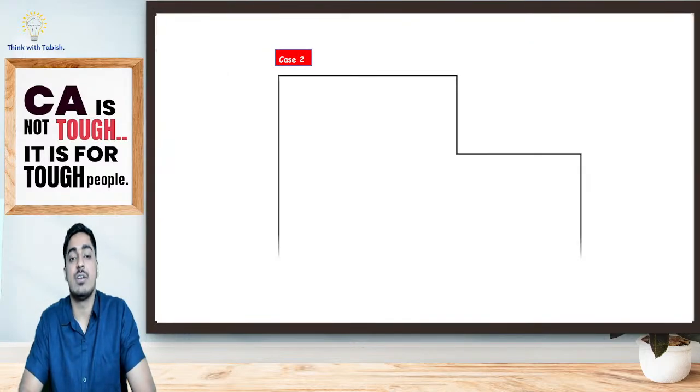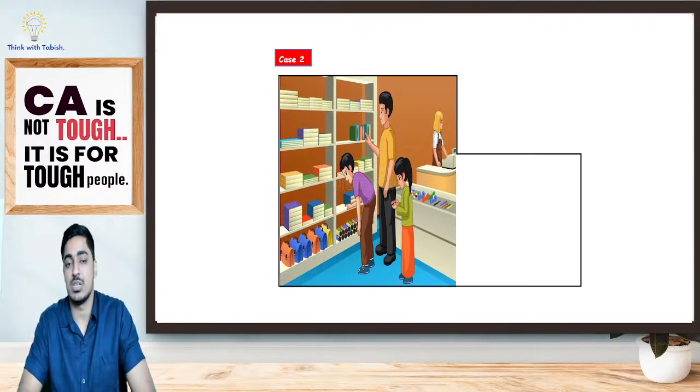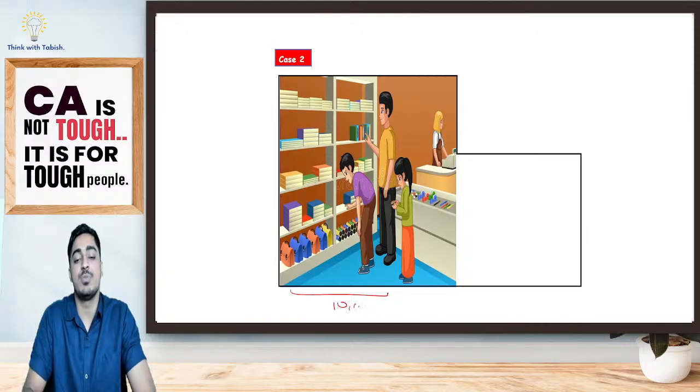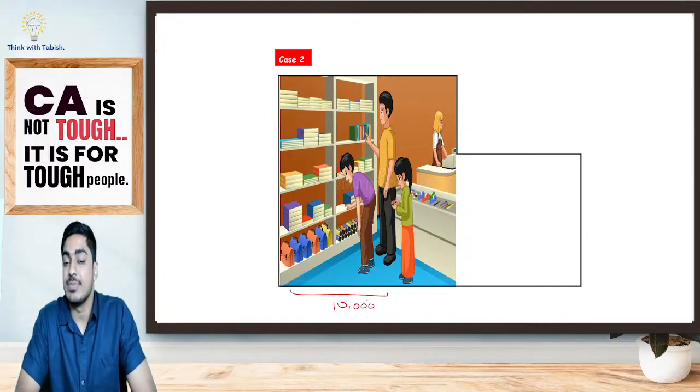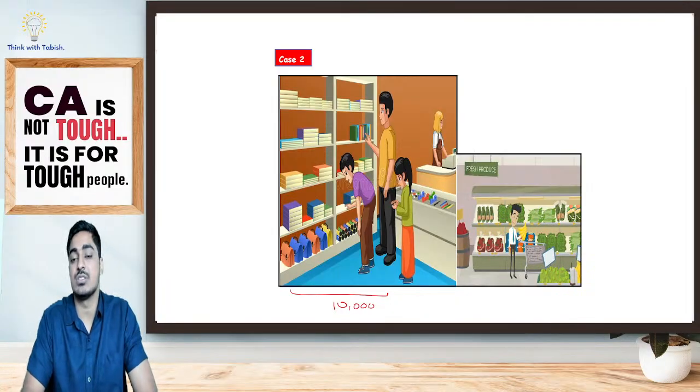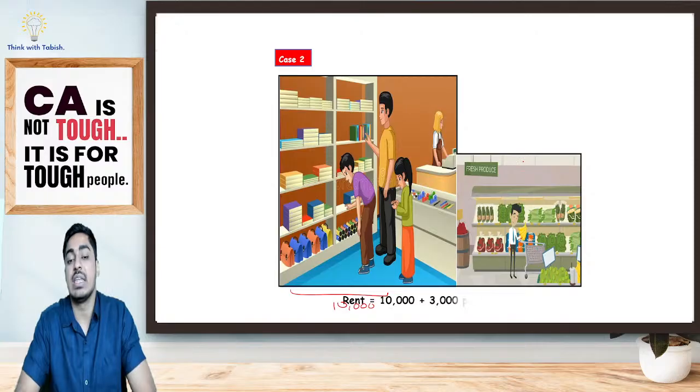Yes, this is my allocated fixed cost. Second is my additional fixed cost. Suppose my complete place, for which I was paying a rent of 10,000 rupees, is completely having stationery. So I should get an extra space wherein I will be selling my vegetable products. So I have taken an extra space. There the rent I am paying is 3,000 rupees.